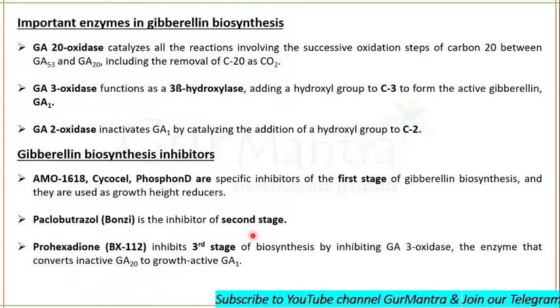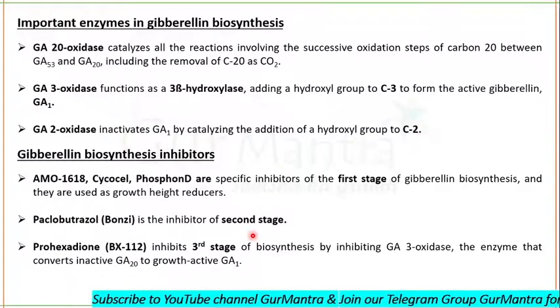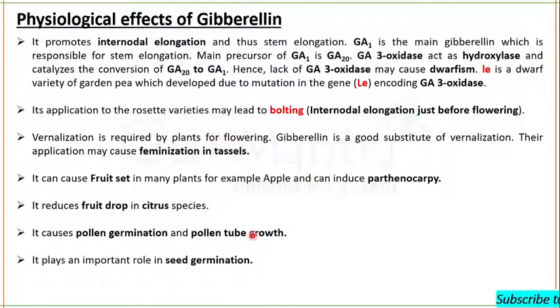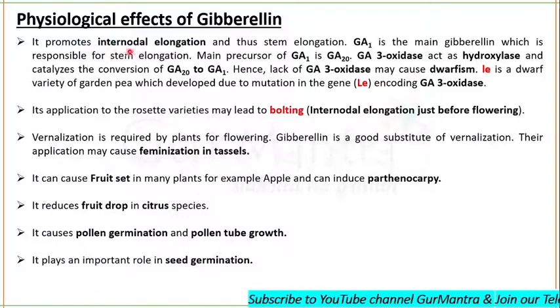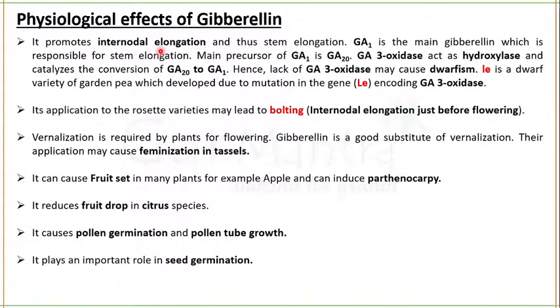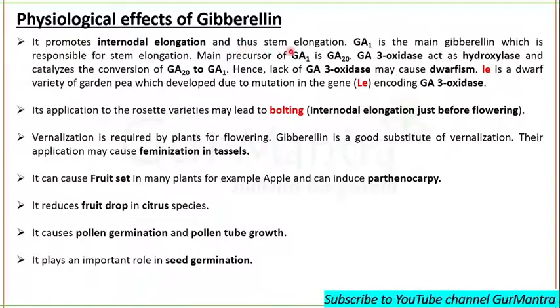Do you remember that auxin can also be transported by xylem and phloem, but in shoot auxin is mainly transported by xylem. Okay. Let's talk about the physiological effects of gibberellin now. It can promote the internodal elongation. You know that the area between two nodes is called internode. Okay, so internodal elongation definitely will result in the stem elongation.